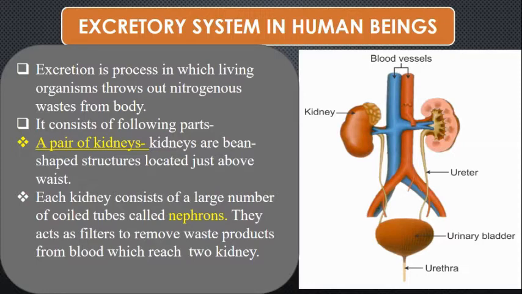This kidney is made up of functional units, coiled tubes, which are called nephrons. So these nephrons act as filters to remove the waste products from the body.